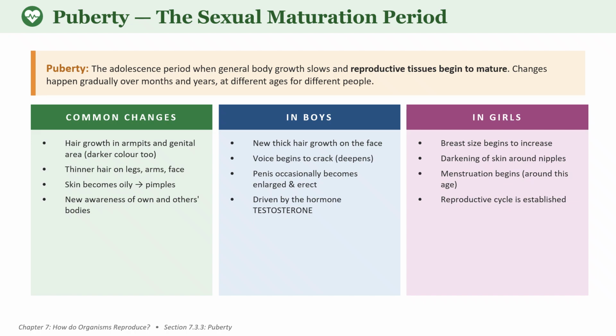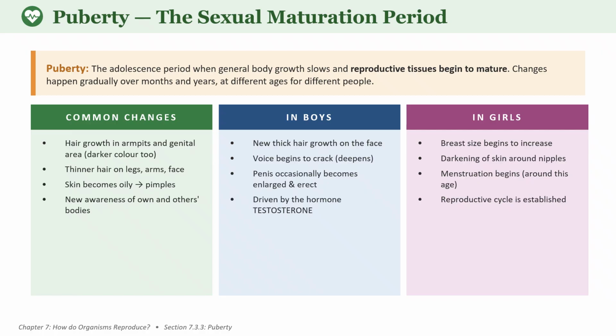So let's start with this slide. Puberty, the sexual maturation period. What is puberty, children? Puberty is a period during which reproductive organs mature and become functional. In girls, it happens in the age group of 10 to 14 years. In boys, it is 12 to 16 years. This stage is controlled by hormones.